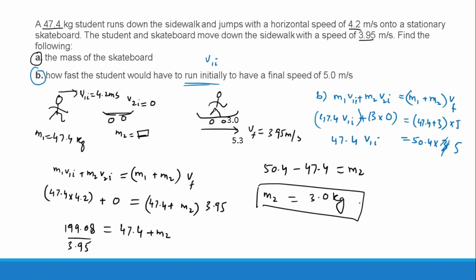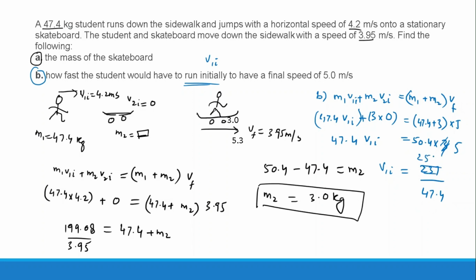So v1i is equal to 237 divided by 47.4. Let me confirm it. Sorry, my mistake. It was 50.4 times 5. The answer is 252, not 237.